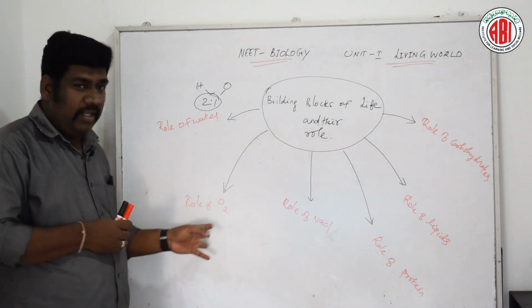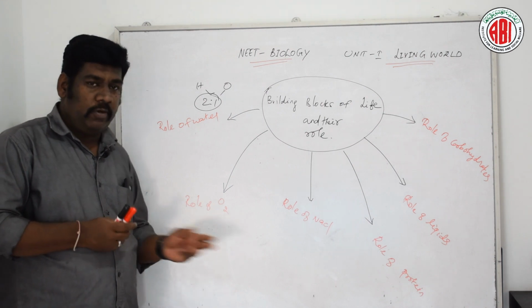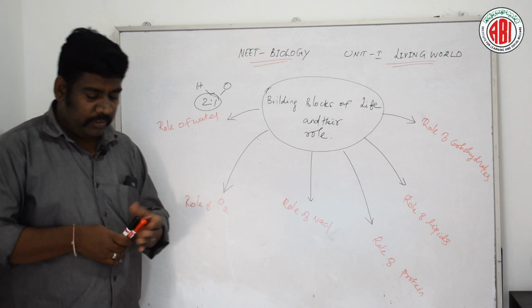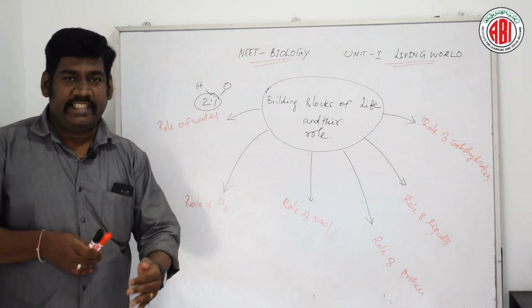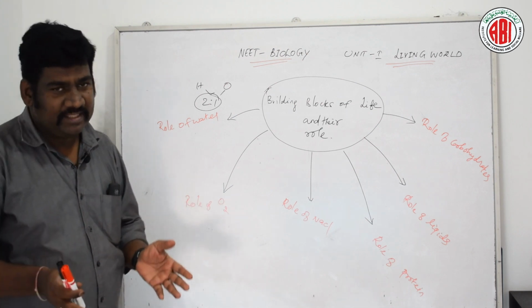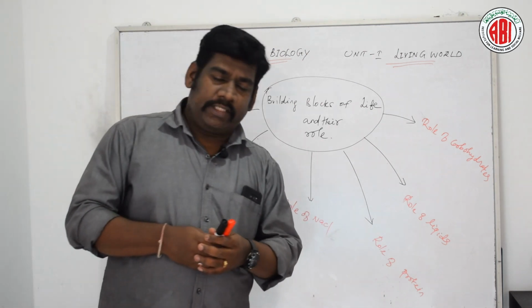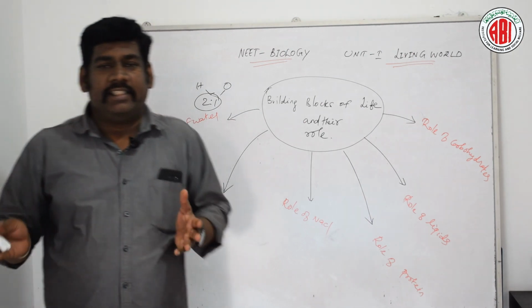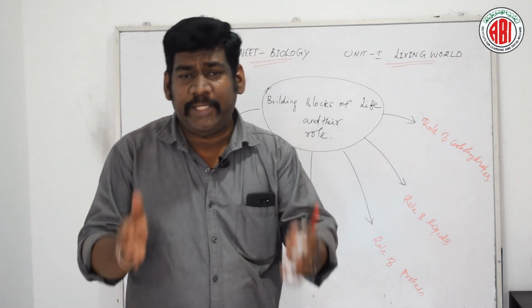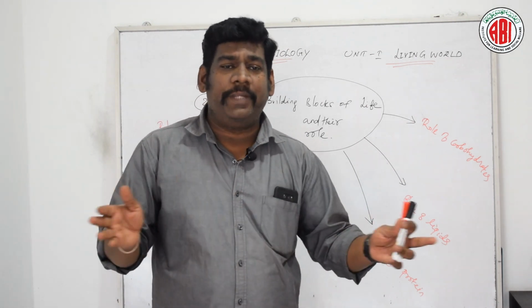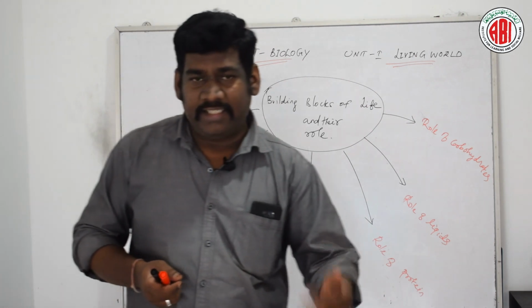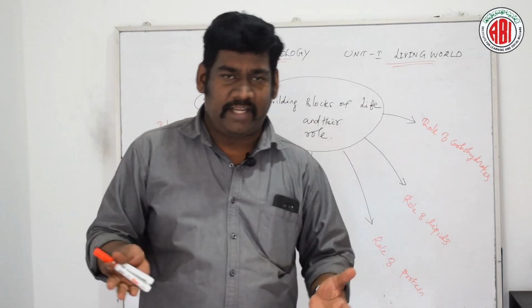Next, the role of oxygen. When we are talking about the role of oxygen, we should remember Lavoisier, who initially proved through his experiment that oxygen is essential for the living organism. Okay, how is oxygen helping the living organism? Oxygen is mainly utilized in all aerobic cell respiration, whether it is a unicellular organism or a multicellular organism.